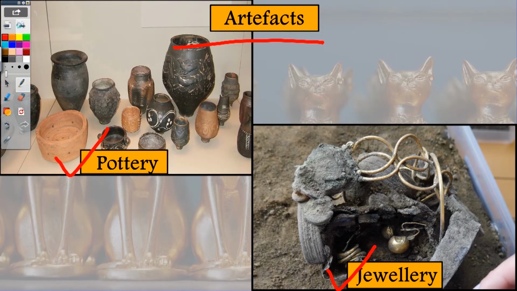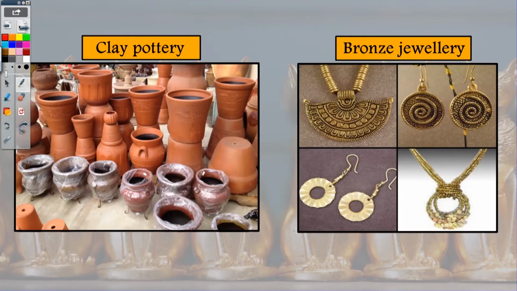Like, over here we see that the pottery is made of clay. So, clay was used during olden days to make pottery. And the jewelry over here is made of bronze. So, we understand that during olden days, the jewelry used to be made with this metal. So, with the help of these things which are known as artifacts, we come to know about the civilizations and also how the people lived during those times.